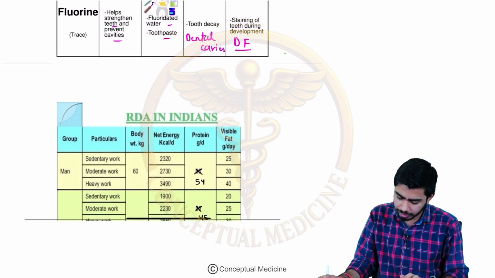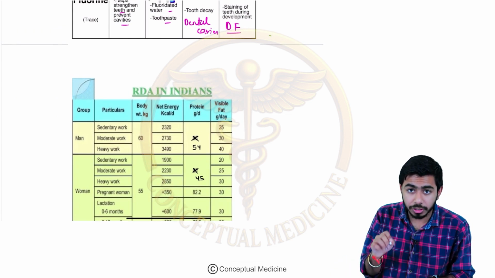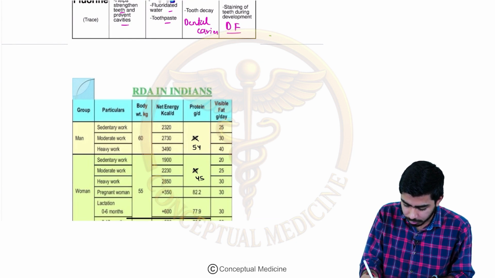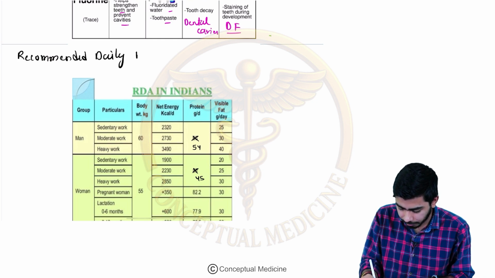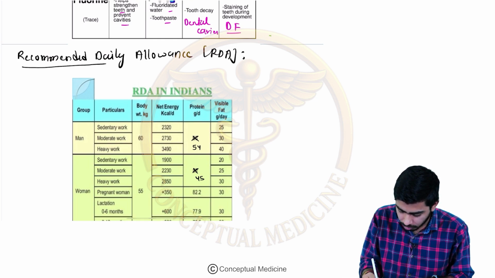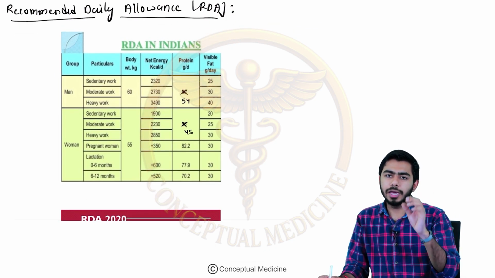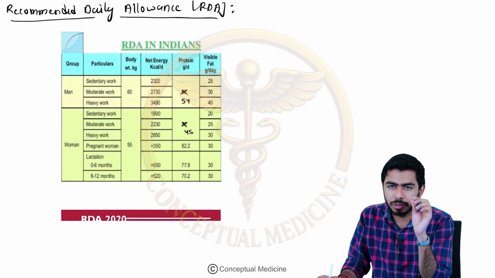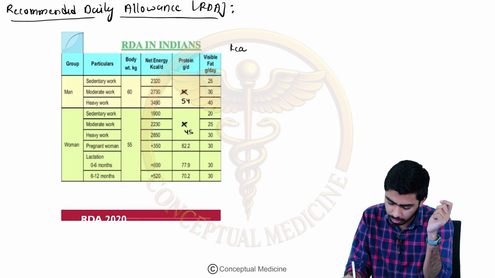Okay guys, once we have talked about that, now we shall talk about the recommended daily allowance from the government of India side for the Indian population, right? So now let's talk about the recommended daily allowance, that is the RDA, right? So in this case, if we talk about RDA, we should actually know the energy consumption, and we are actually measuring it in the terms of kilocalories, KCAL, right?